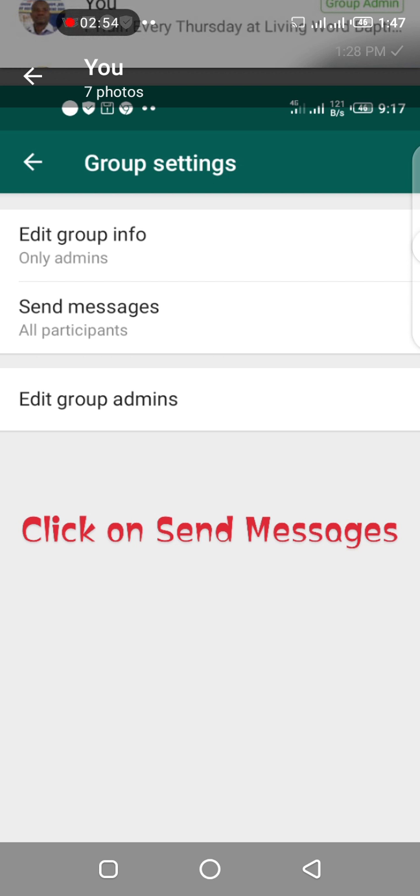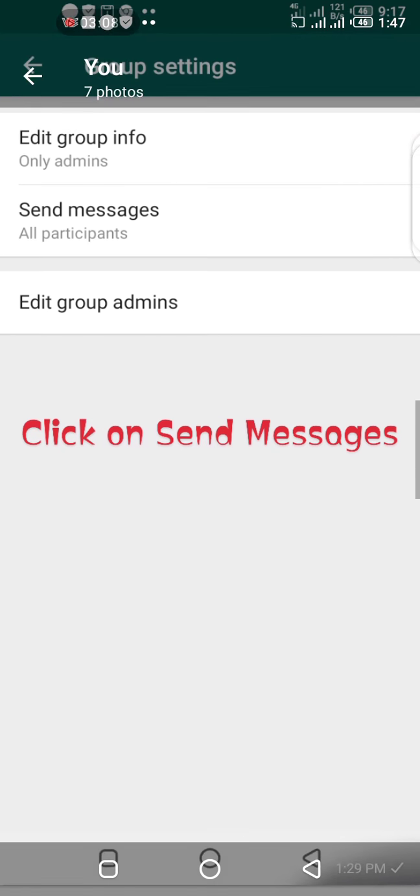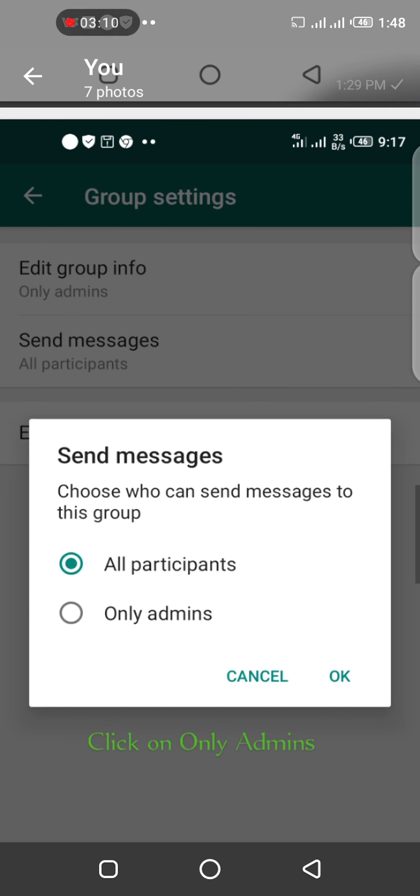Now, we are working on sending messages to the group. So you will click on send messages, all right? Because it's already on the default all participants. When you click on it, this is what is going to happen. This is what you will see. You will see send messages. Choose who can send messages to this group. And you will see all participants. Then the next one is only admin. Now, you have cancel. You also have OK.